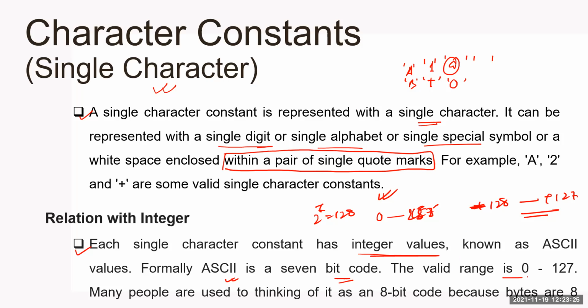Okay, the valid range is this. Many people are used to thinking of it as 8-bit code because bytes are 8 bits wide and characters are stored in bytes. Some other values are also reserved, so that international characters can also be taken care of.